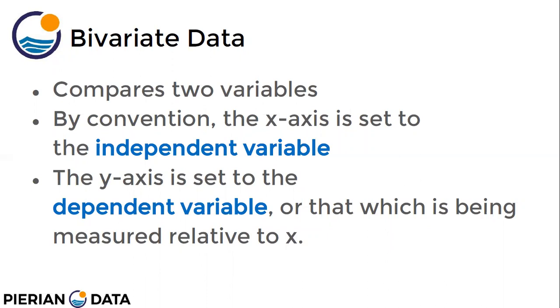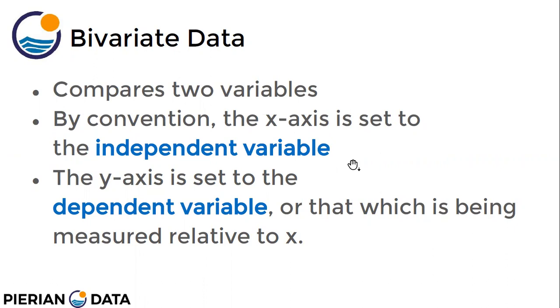Whatever I want to study becomes my dependent variable because I am considering that the weight of students depends on the height. Height is independent because it does not depend on anything, but I want to study how the height of a student affects the weight of the student.